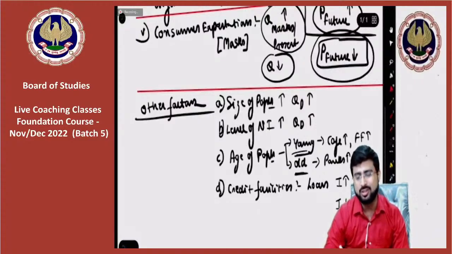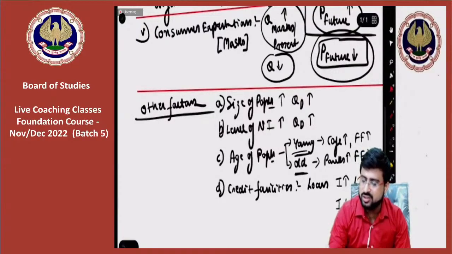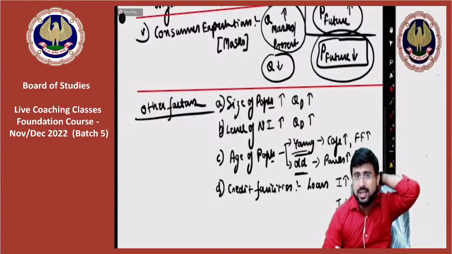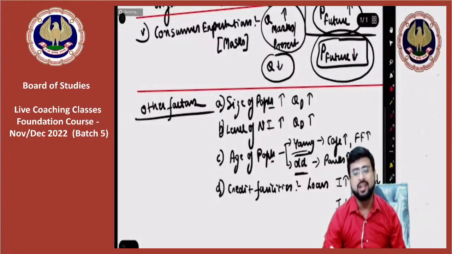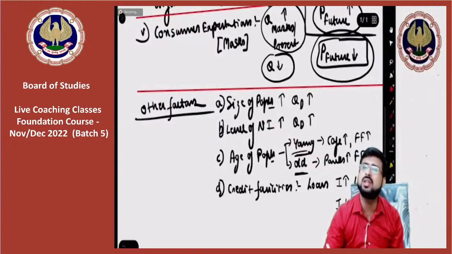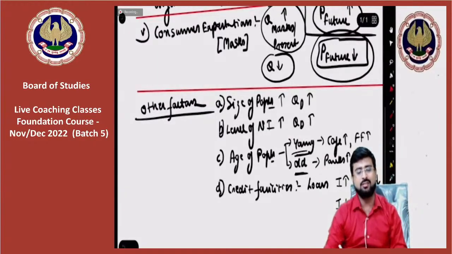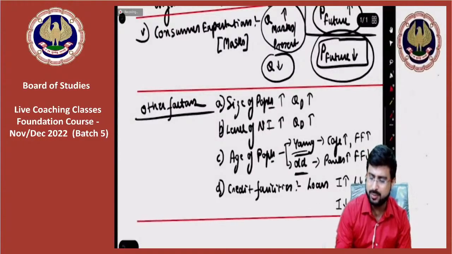Obviously, if there is a higher rate of interest, then consumers will take fewer loans, and therefore quantity demanded will be less. But if consumers find out that loans are available at a very low rate of interest, then the amount of loans taken will increase. If loans taken increase, consumers will use the money taken from loans to buy commodities, so quantity demanded will rise. These are the factors affecting demand. This much is more than enough.